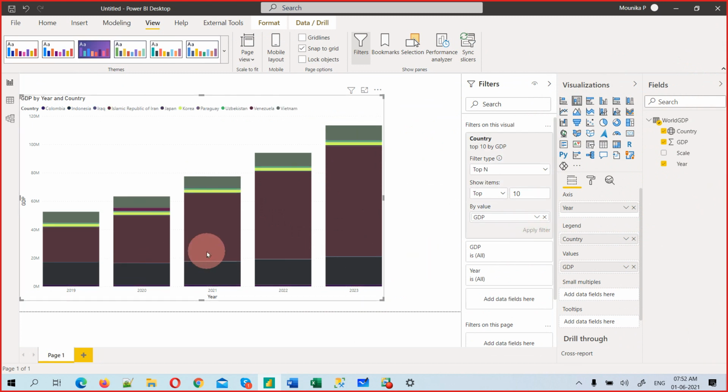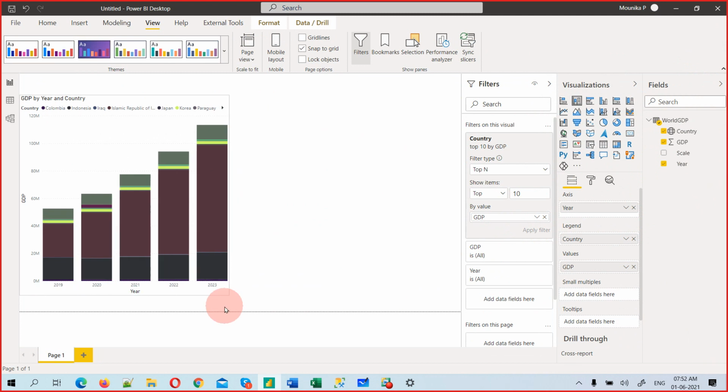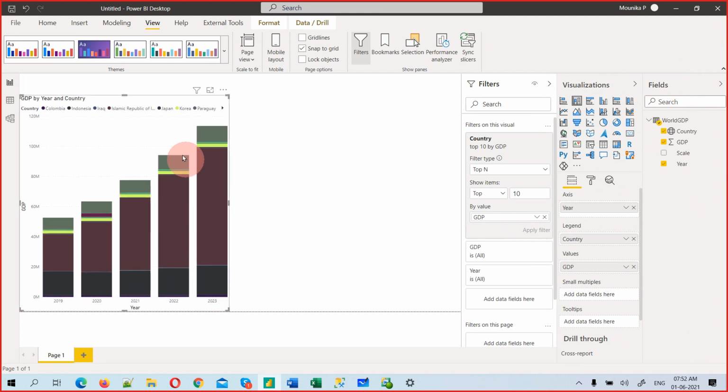Now you understand things. So now you see only the top 10 countries are available. And you can change these colors also. But what I'm going to show, I will make it smaller, and then I'll press Control C, Control V. What does it mean?